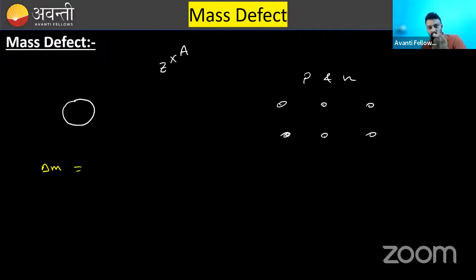okay, first of all, tell me which mass will be more? The mass on the right side of your screen, this one, or mass on the left side of your screen? Which one will be greater?